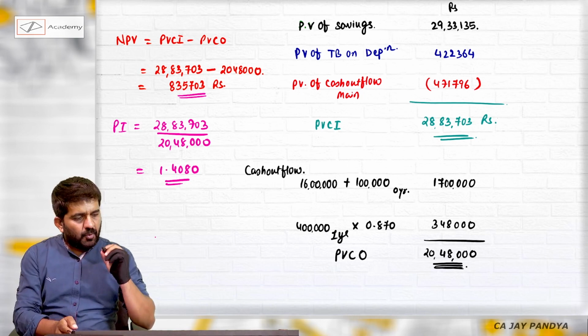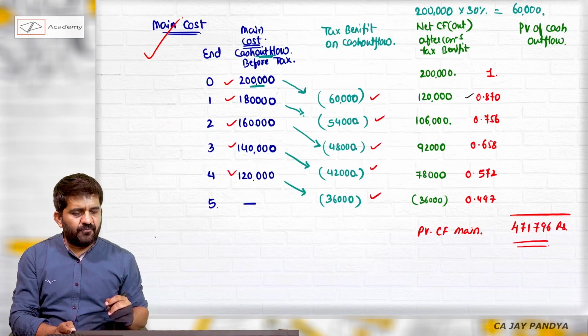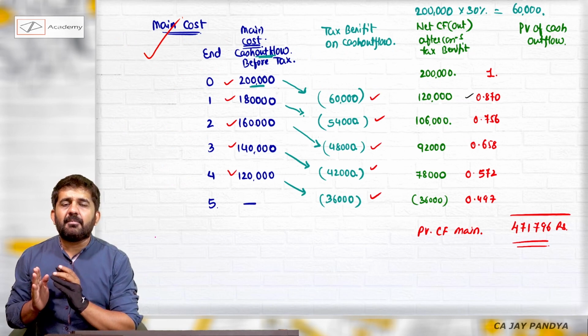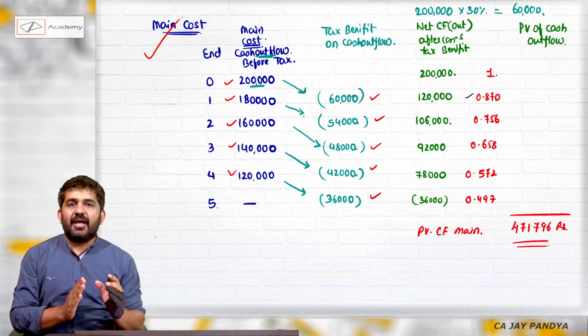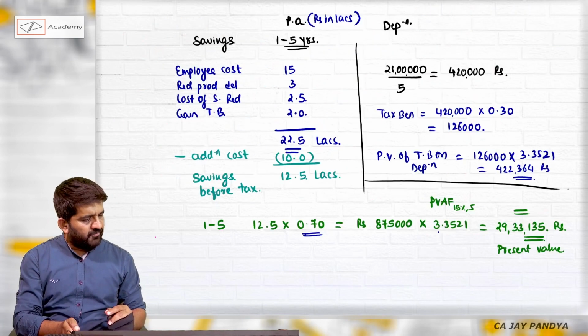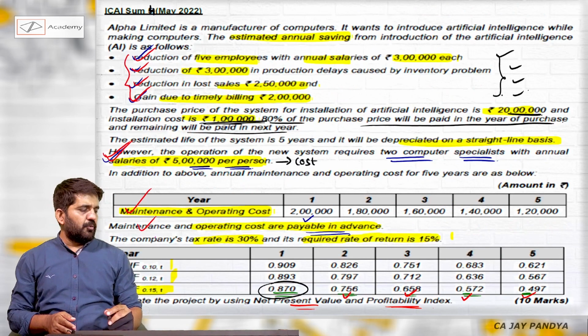Excellent question. Why? Because of maintenance cost. They are incurred at the beginning of the period, but tax benefit will be at the end of the period. This is an excellent question, again for 10 marks, May 2022 question.